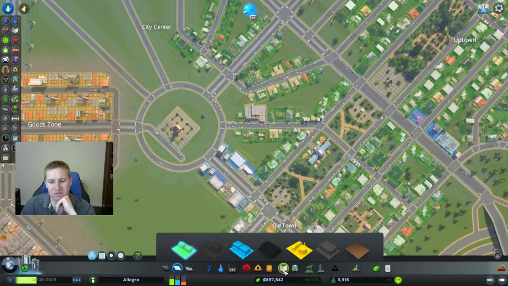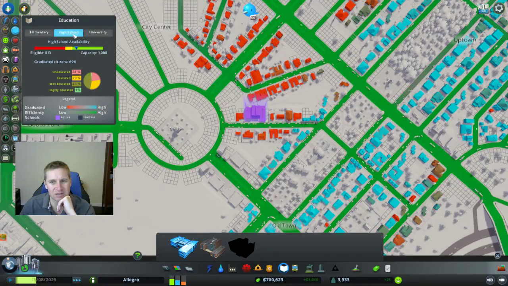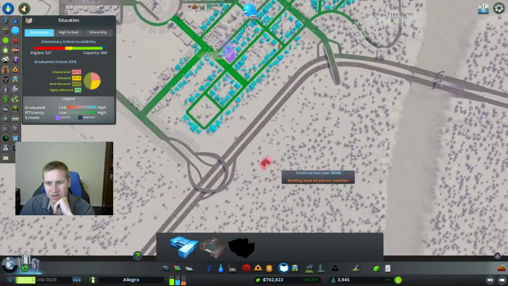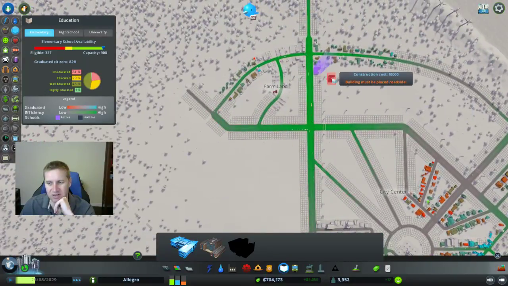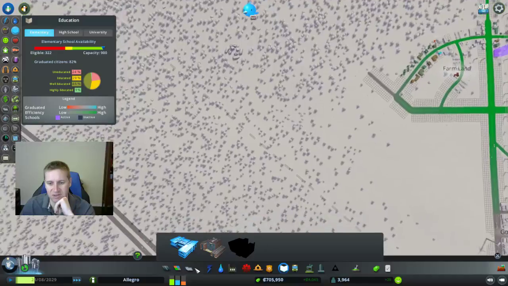Well, let me build some more. Let me check my other things. So school, I have plenty of capacity in my elementary schools, which is strange. Oh, my high school's starting to get full. Where are my elementary schools? I have one here, and one up here, and one over here. Oh, that one probably doesn't have that many. Let me check this out.